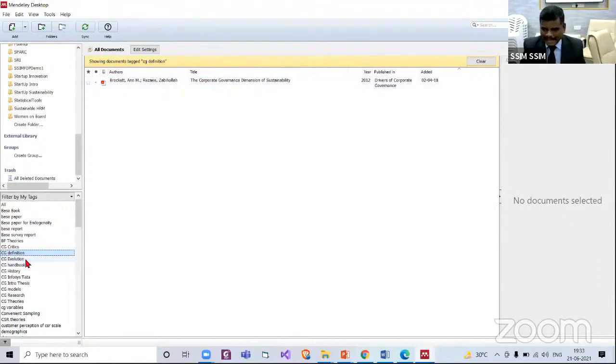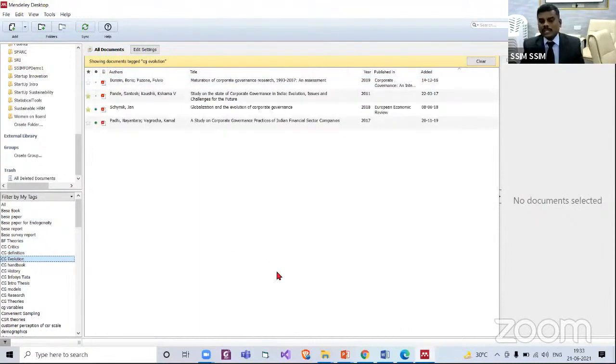Then I have one tag, corporate governance evolution. Among these n number of articles, these four talk more on the evolution of corporate governance, but none of the titles has that word, except this one: Study on state of corporate governance in India, evolution, issues and challenges. Other articles have it here and there. So these tags are very helpful when we are writing our thesis. Is that okay, madam?